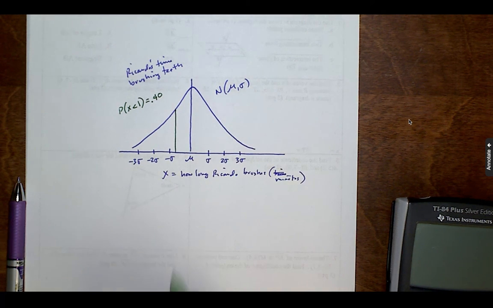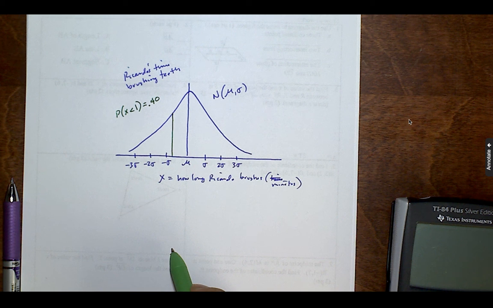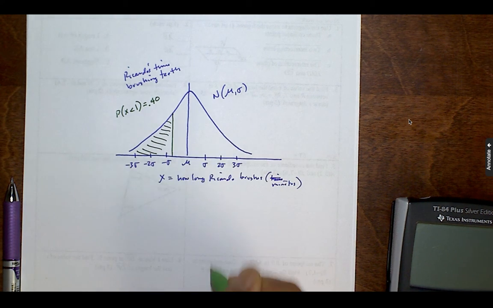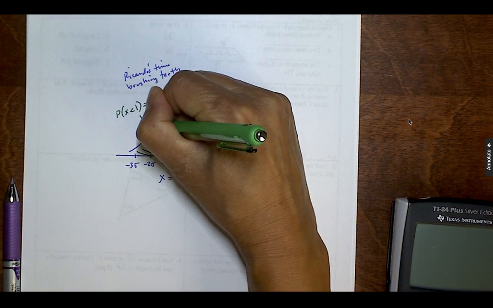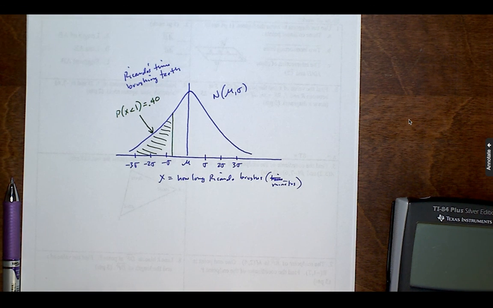Just ballpark it, it's going to be between mu and -1 sigma, right? Because of the 68, 95, 99.7 empirical rule. So let's shade the region of interest. So that is that. This statement is represented by that green shaded region. Okay, and then let me grab a different color.